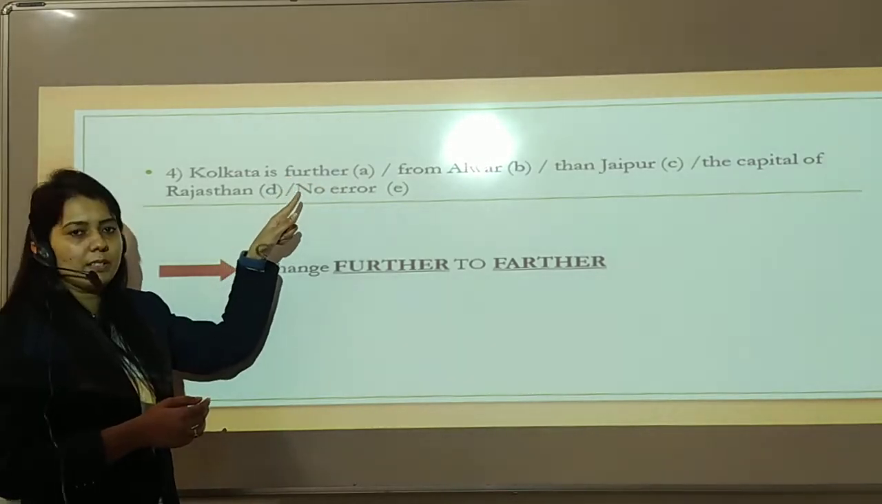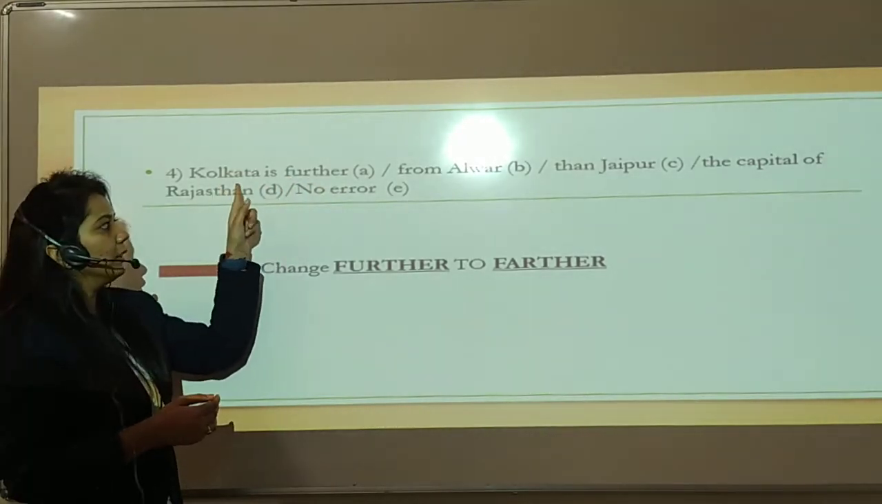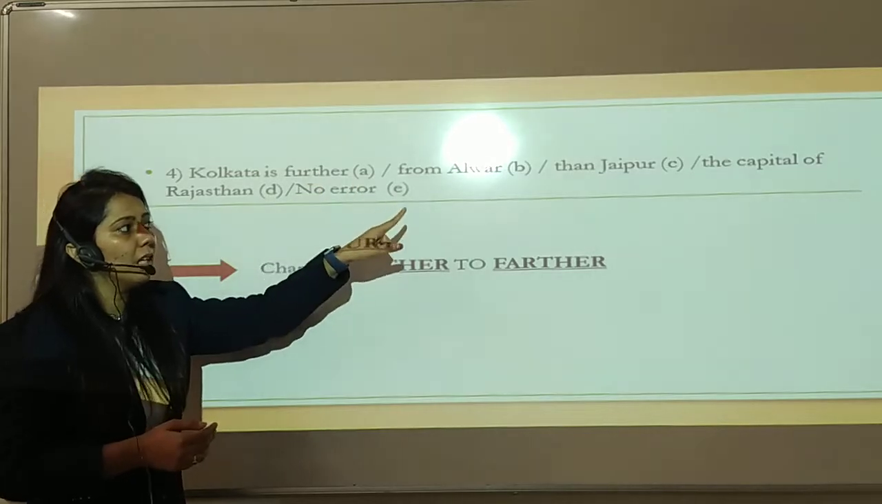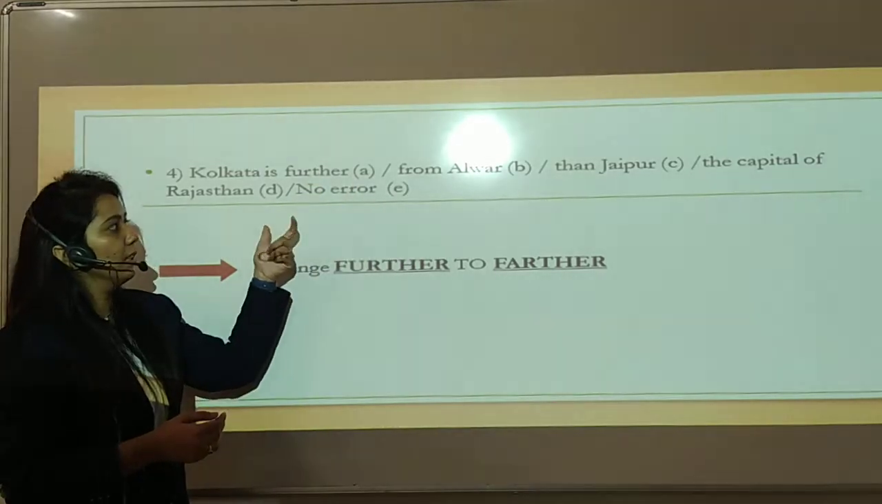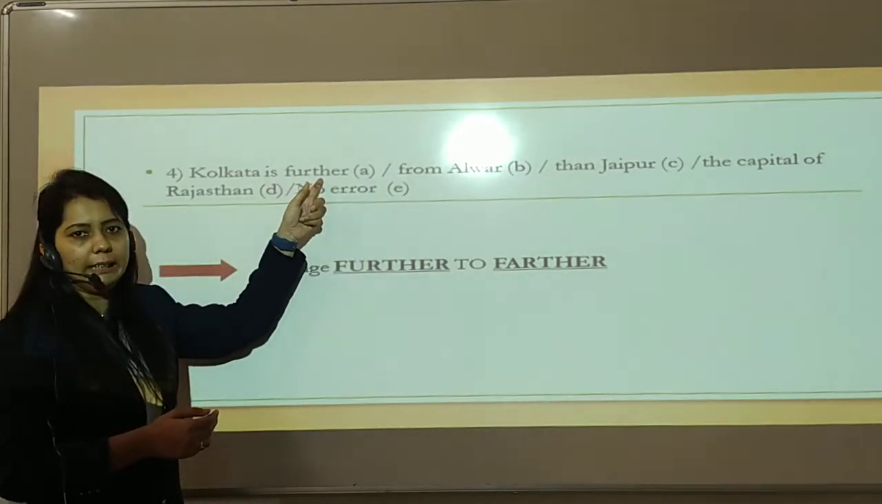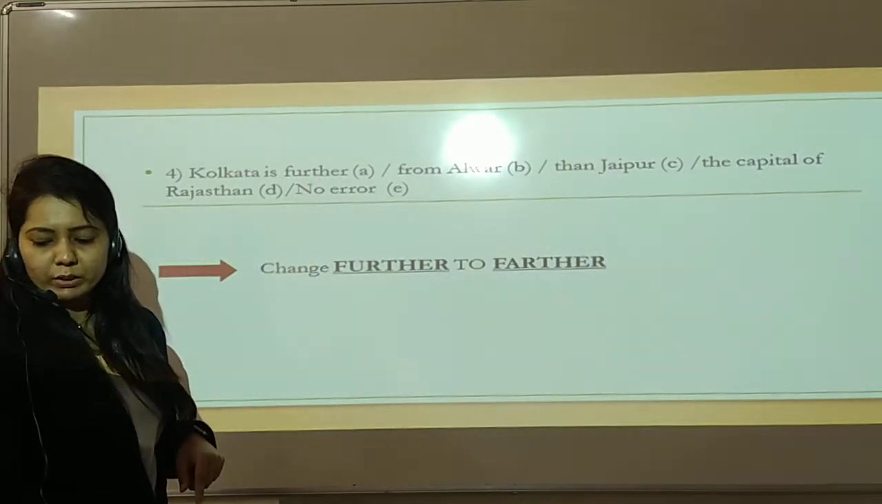I hope you are understanding. Okay, you are getting me. Kolkata is farther from Alwar than Jaipur, the capital of Rajasthan. So the error is in part A. Okay, let's come to the next question.